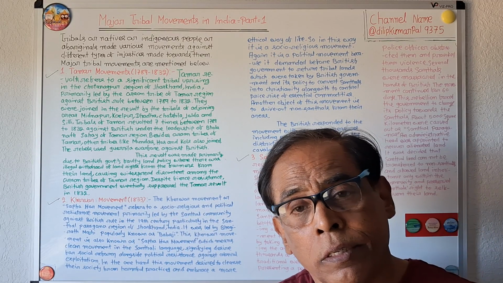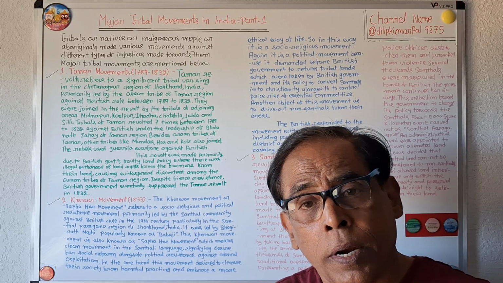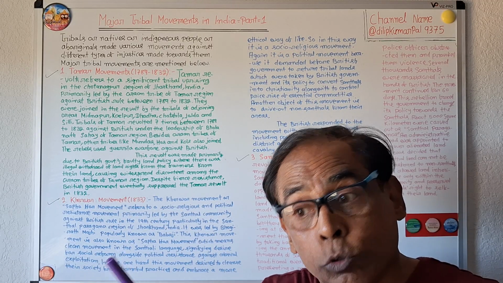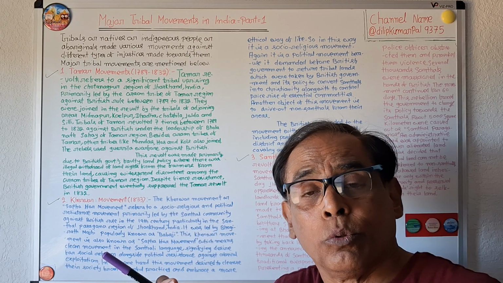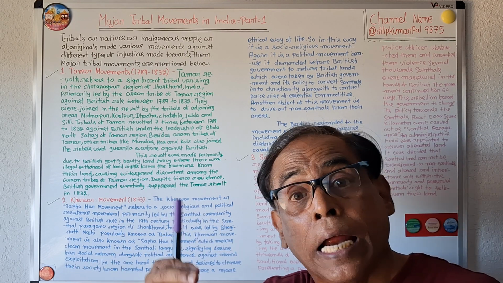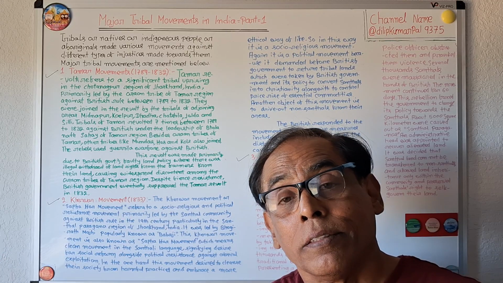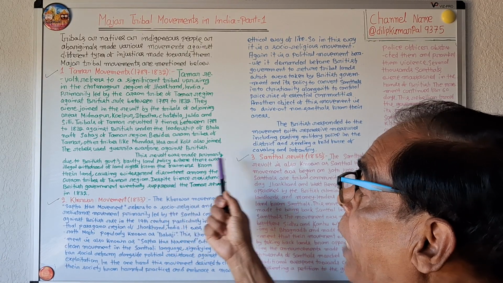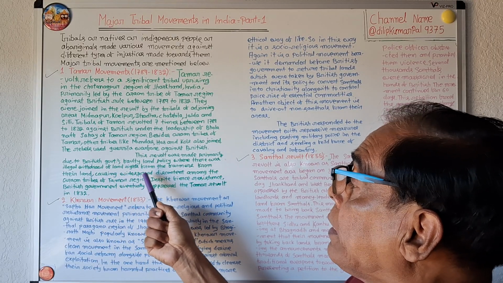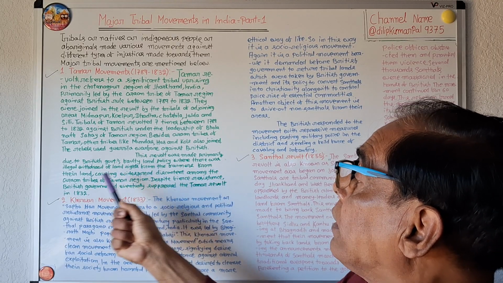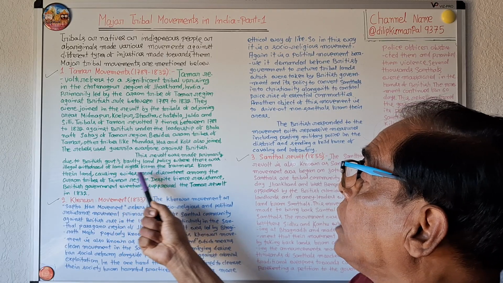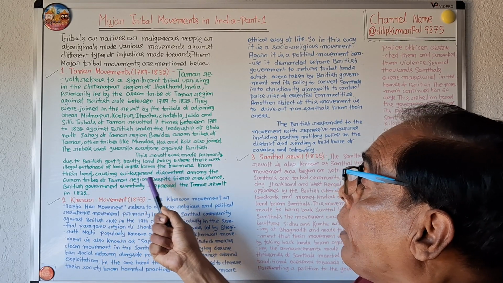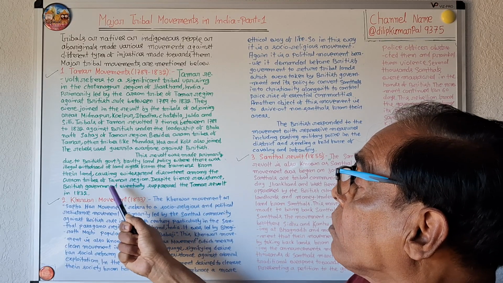Why did they revolt against the British government? Because the British government illegally withdrew the land rights from the Oraon tribes. This revolt was made primarily due to the British government's faulty land policy, where there was illegal withdrawal of land rights from the farmers from their land, causing widespread discontent among the Oraon tribes of the Tamar region.